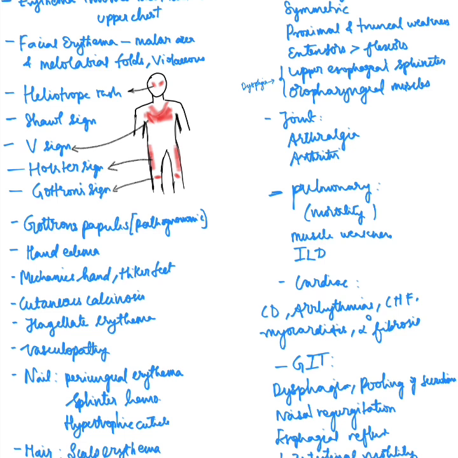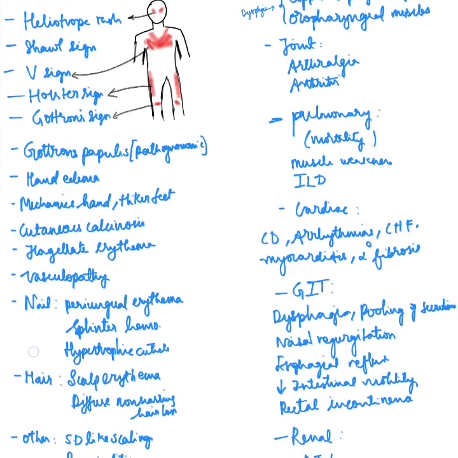Then cutaneous calcinosis, it is more likely to occur in juvenile dermatomyositis, and it is nothing but calcified material being deposited in the myofascial planes. Next, coming to flagellate erythema, it is multiple red macular streaks occurring over the trunk and proximal limbs, and they give the appearance of being whipped. So if someone has whipped somebody, the erythema that occurs after the whipping is similar to the flagellate erythema. Then there is also vasculopathy.